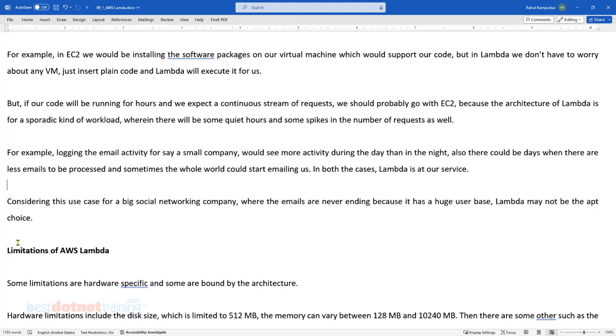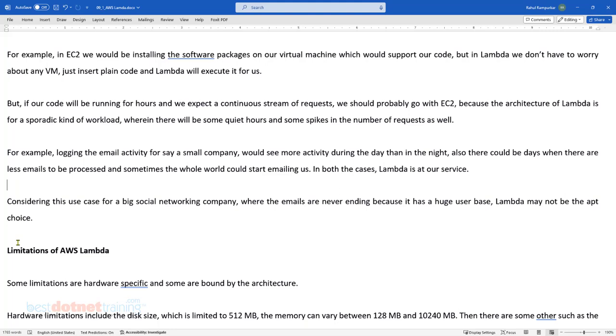So in this case, we can either think of EC2 or Lambda. If you're going for EC2, during daytime there will be a larger number of servers, during nighttime there will be fewer servers, because in EC2 auto scaling, we can scale based on a schedule. So you define the working hours. During those hours, let's say I need n number of servers. During the non-working hours, I need maybe fewer servers, let's say n by 2. Let's say during daytime I need 10 servers. During nighttime I need only 5 servers.